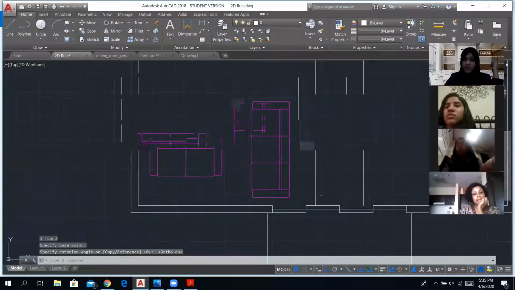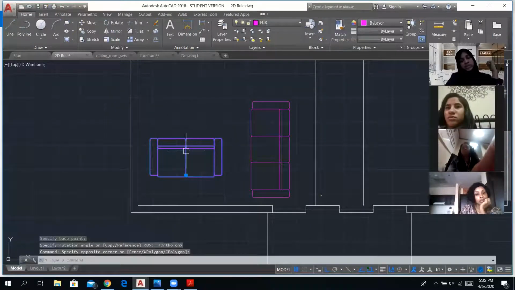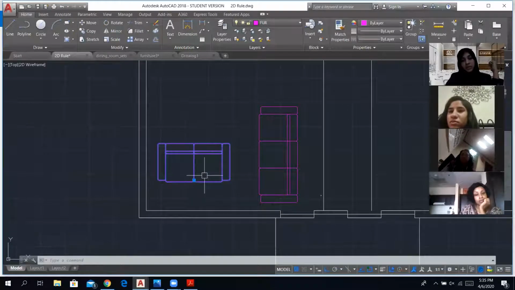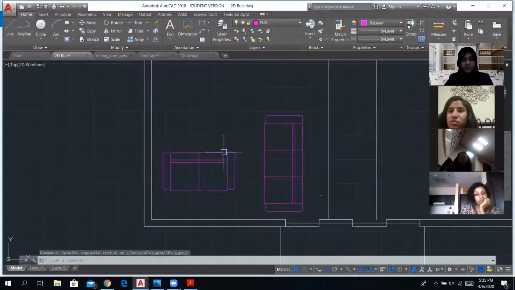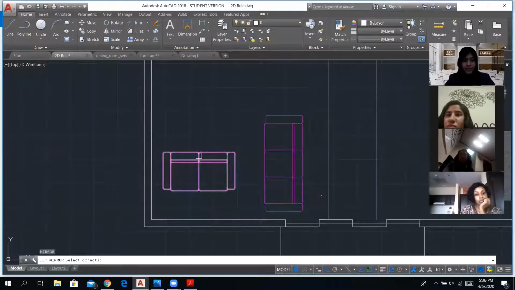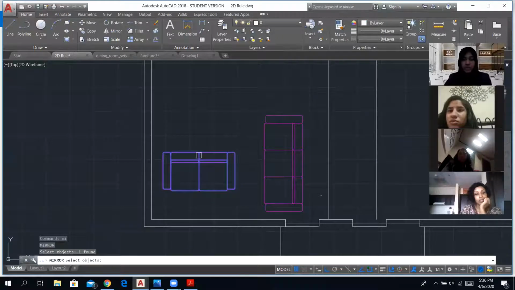All right. Same way, we're going to rotate this as well. But instead of rotating this, we have another option because as you can see, this sofa is facing down. I wanted it to face this way, so I'm going to mirror this drawing so that it faces the other side. So the command for this, once selected, is MI. Select the object and enter. Now it's telling me to draw a mirror line.